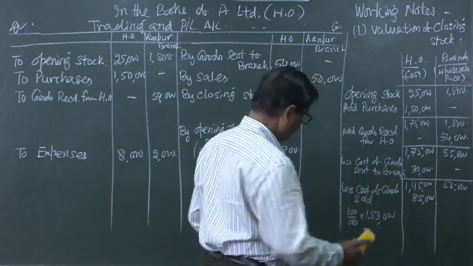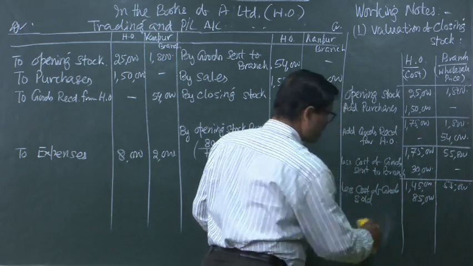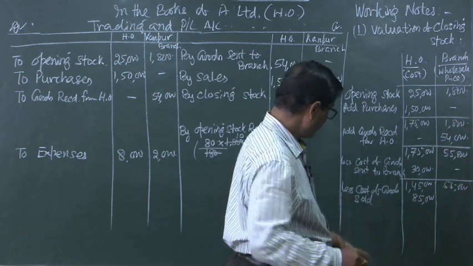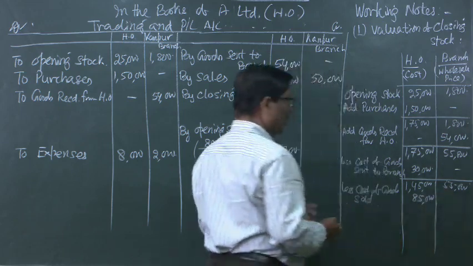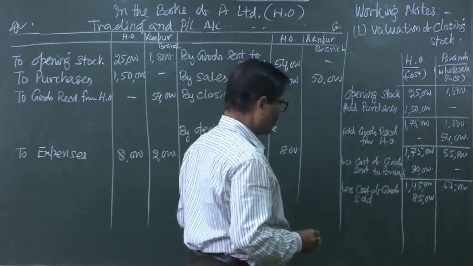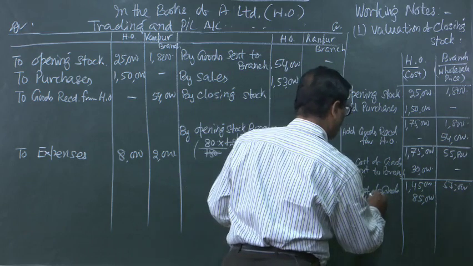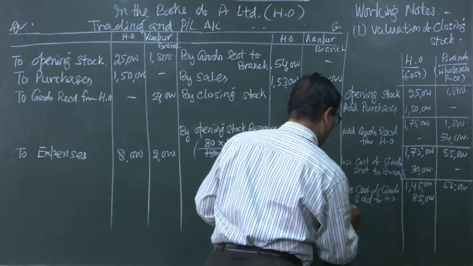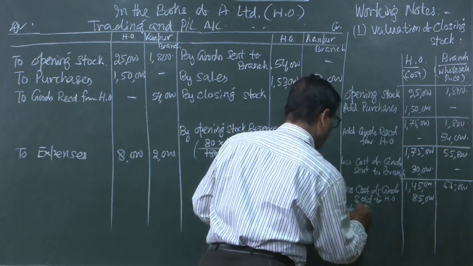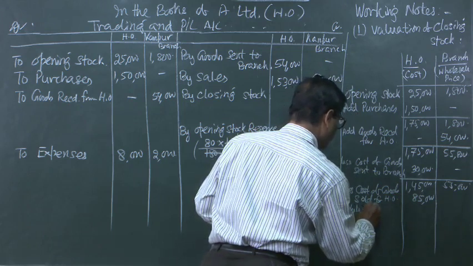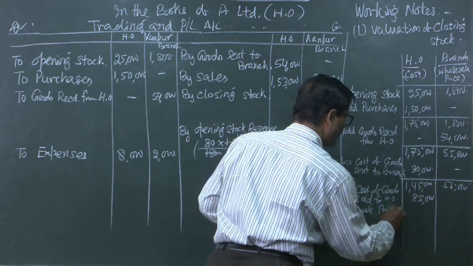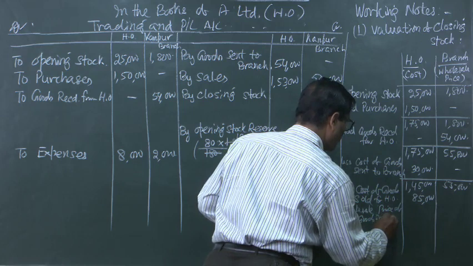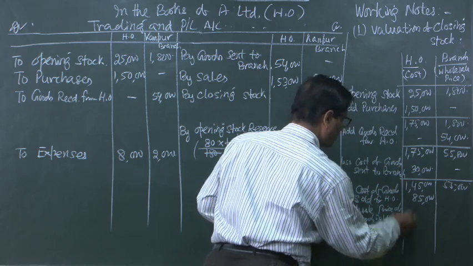Then coming to the sales of the branch, sales of the branch will be at the invoice price or wholesale price. Cost of goods sold for head office and wholesale price of goods sold for branch.